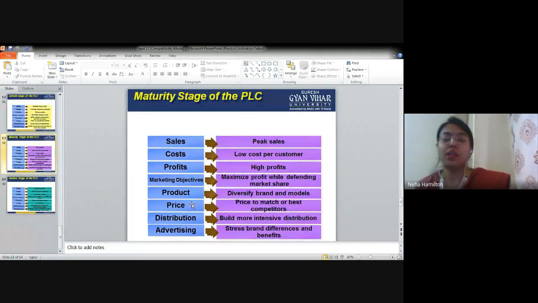Next point is product. Diversify product and models. So what I'm doing is, in my product I want to diversify. Diversify means using different kinds of products or using different variants of products, brands and models. For example, cars, you can see different kinds of cars, premium cars, in a simple model you will see different variants.